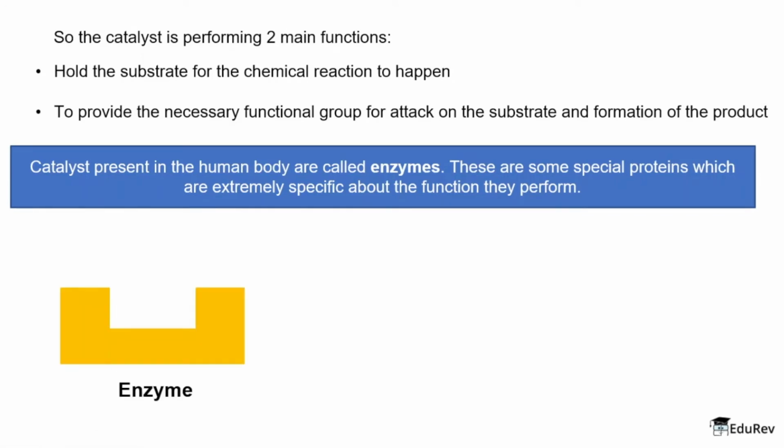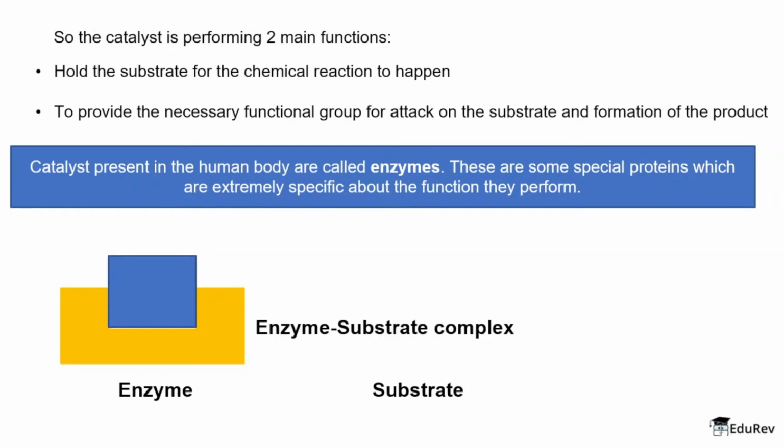So these enzymes, or the biological catalysts, have special sites called the active sites, and these active sites have a very specific shape. Now the substrate molecules interact with the enzymes at these specific active sites to produce what we call an enzyme substrate complex. This enzyme substrate complex further results in the formation of the product.